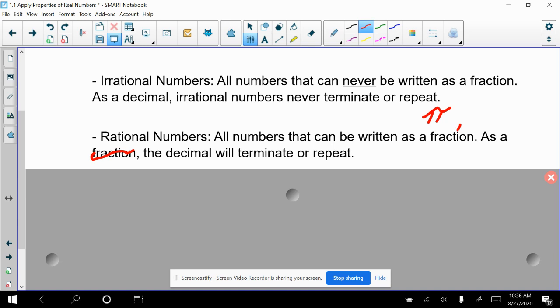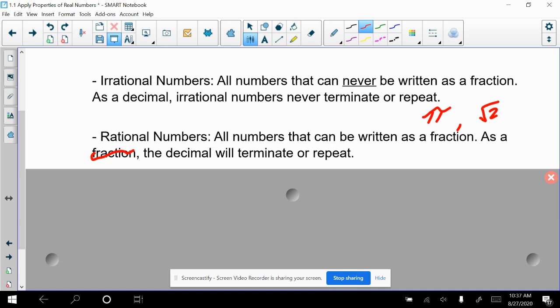There are also other irrational numbers that you should be aware of, and a good example of this would be the square root of 2. The square root of 3 is also irrational, and we could keep going. This is an infinite set of irrational numbers. But those are the two main ones that we'll use to talk about at this point.